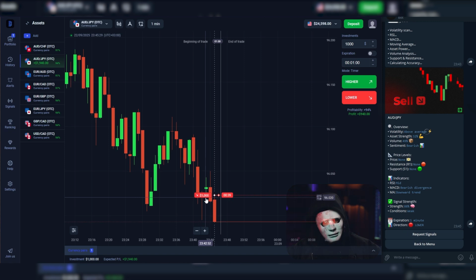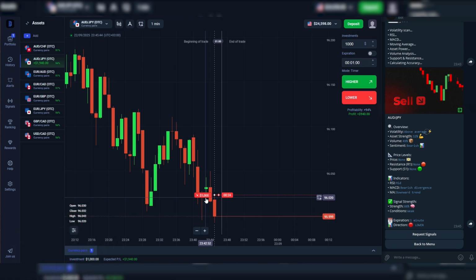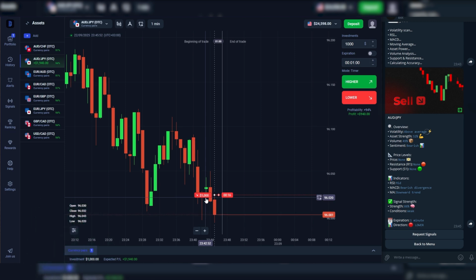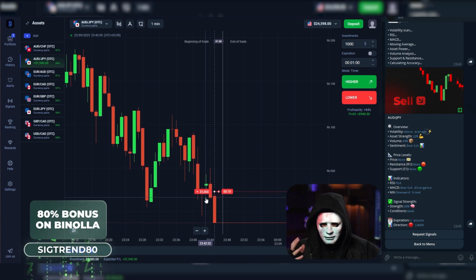And as we can see, after our entry point, after we entered following the analysis, everything started moving down, which is exactly what we need so that this option closes in profit. I enter without any doubts, because I can already see how well the signals are working. Every time the indicators align, and that's just under. This confirms the strength of the signal, and it really makes trading easier for me. I don't have any extra stress, and the technology does everything for me.